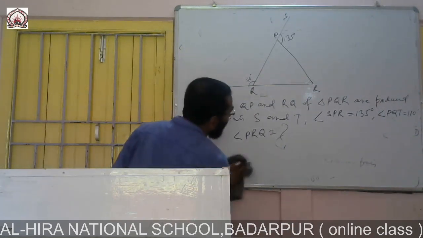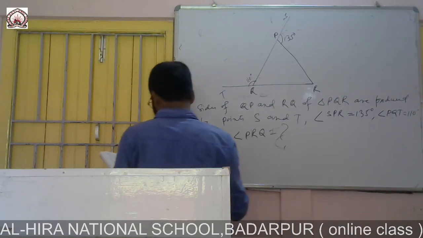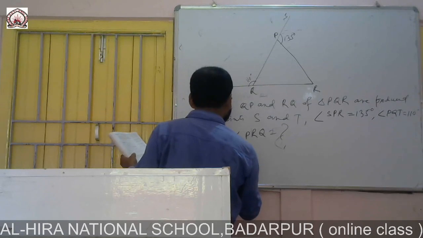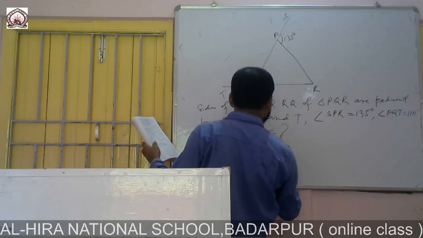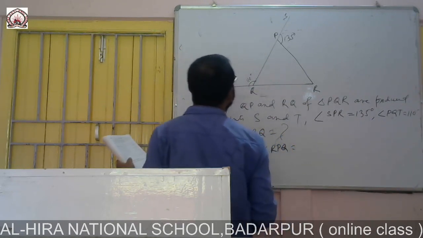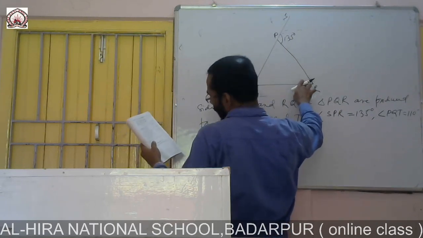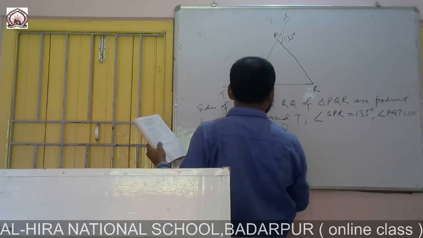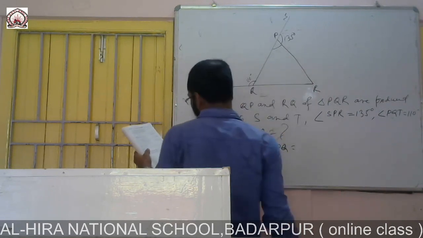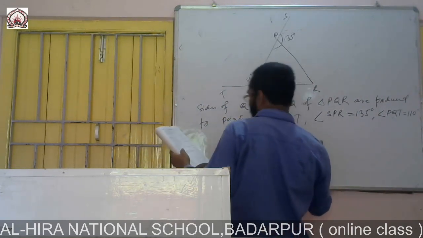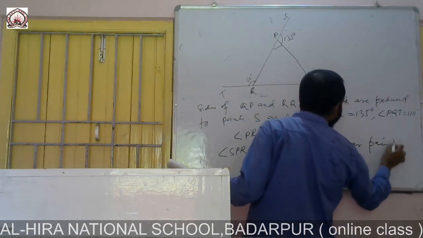So you see, by looking at the picture, angle SPR plus angle RPQ, this angle plus this angle, these two angles are 180. Why is it 180? Because it is a linear pair.